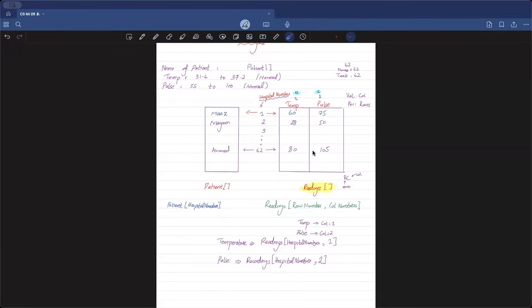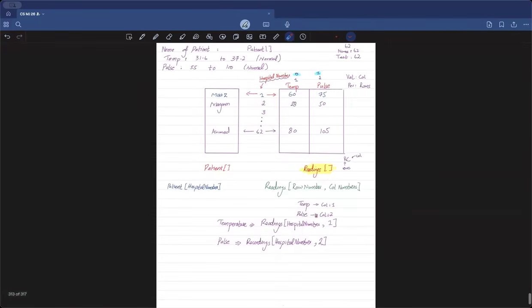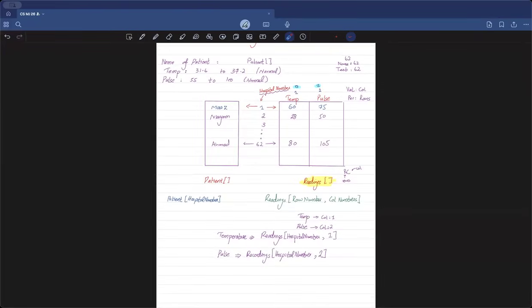Sir, why didn't you call the row value patient number, or does it have to be hospital number? It's hospital number because if you read the question clearly, it gives it the name hospital number. Because they mentioned it to be a hospital number, we will follow the examiner's demand too, right? Why go with something else? Then do we have to write the whole code? Yes, inside the entire procedure. We haven't come to that point yet. So any questions relevant to this, I would appreciate.